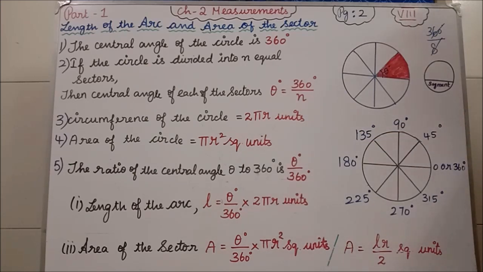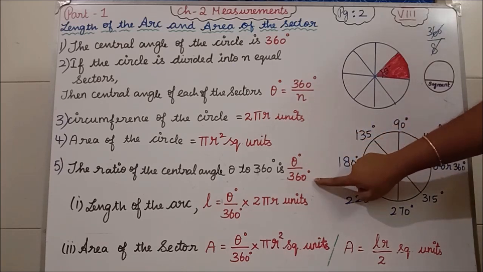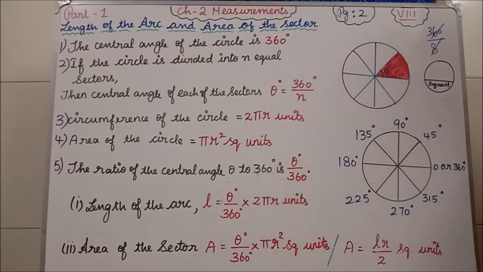The arc exists for both sector and segment, but here we are talking only about sector. Why only sector and not segment? Because in a sector we have the angle, whereas in a segment we do not have the angle. So length of the arc indicates the length of this sector arc only. So theta divided by 360 degree into arc means what?